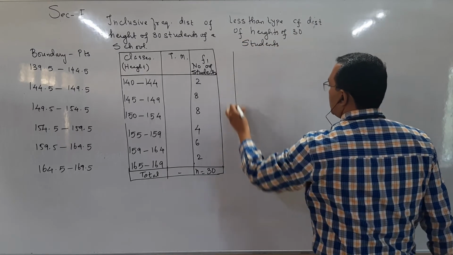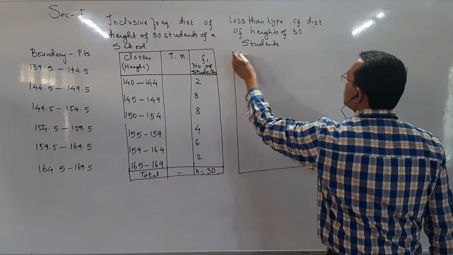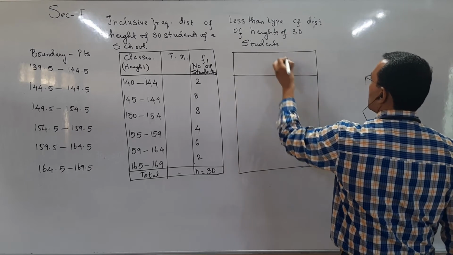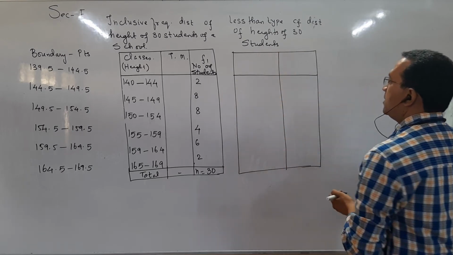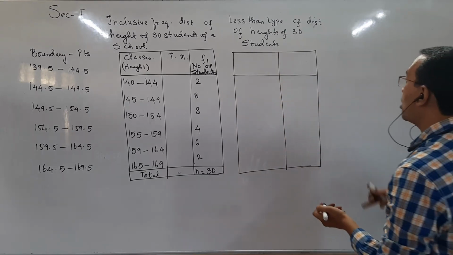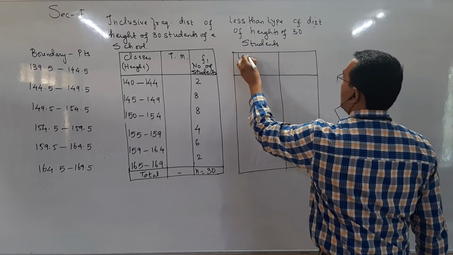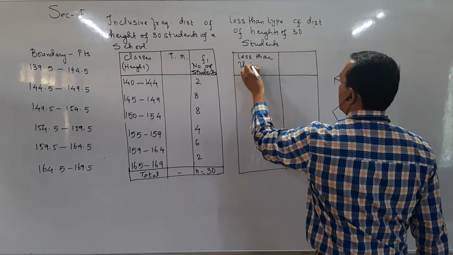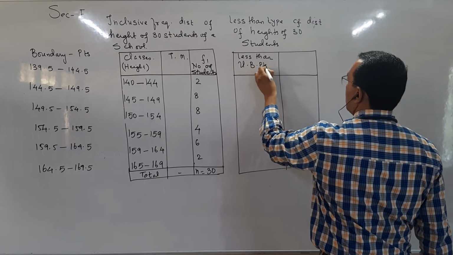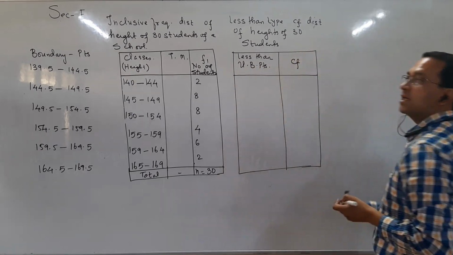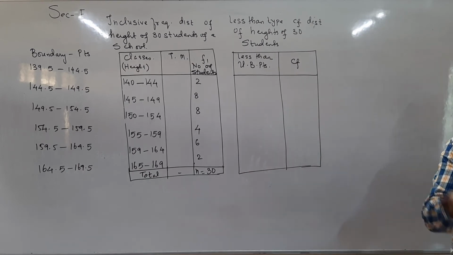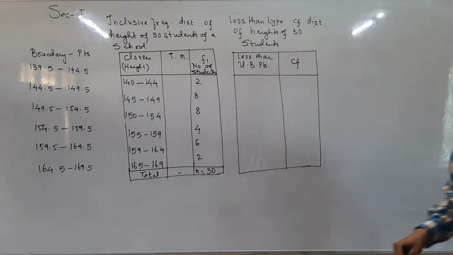Here we have to prepare only 2 columns that all of you know. The first column will be less than upper boundary points, and then the corresponding cumulative frequency distribution. Sorry, not equal to, students. Equal to is always included in more than type.